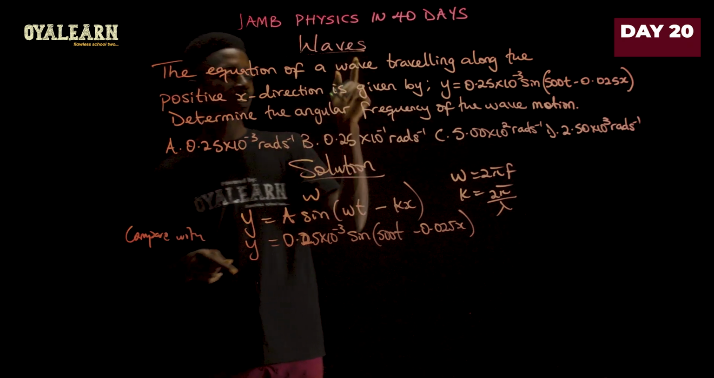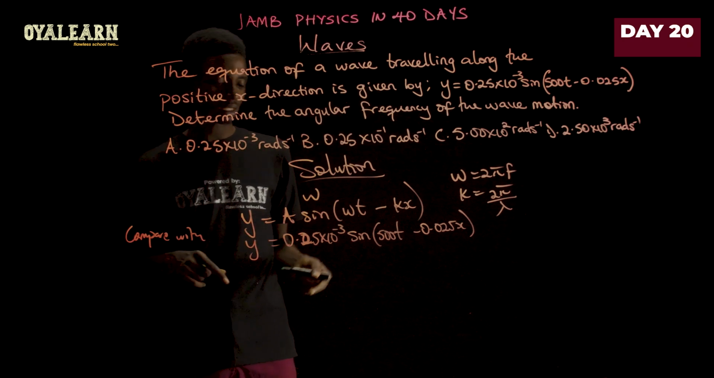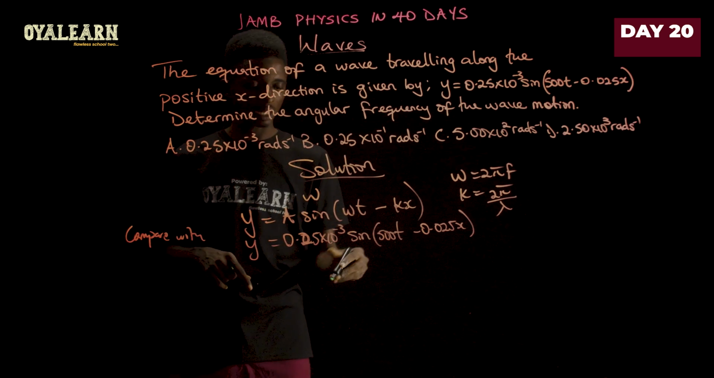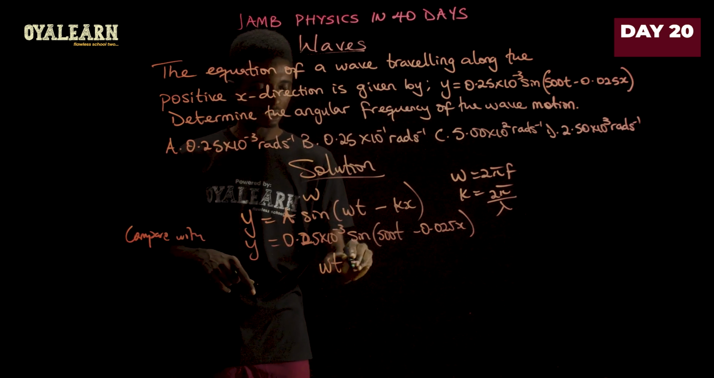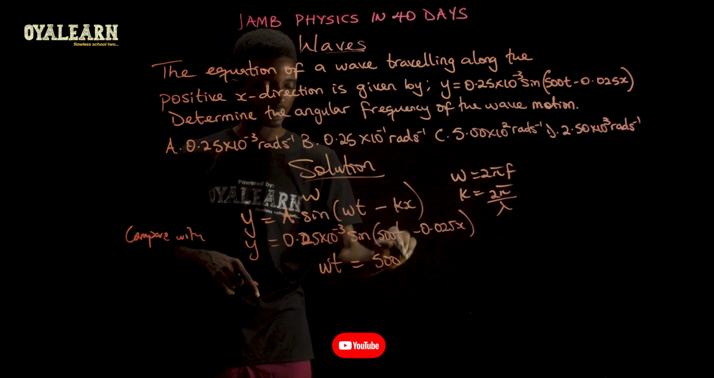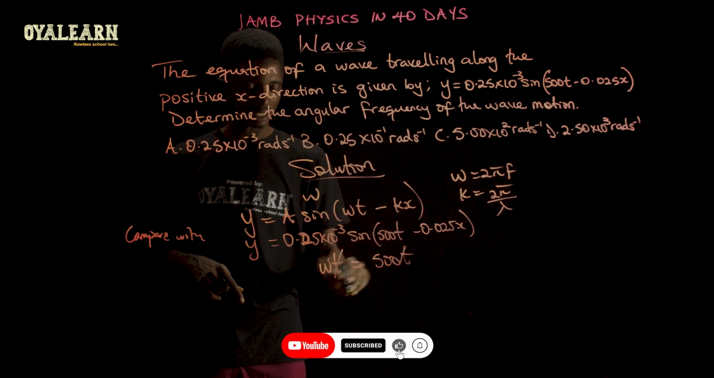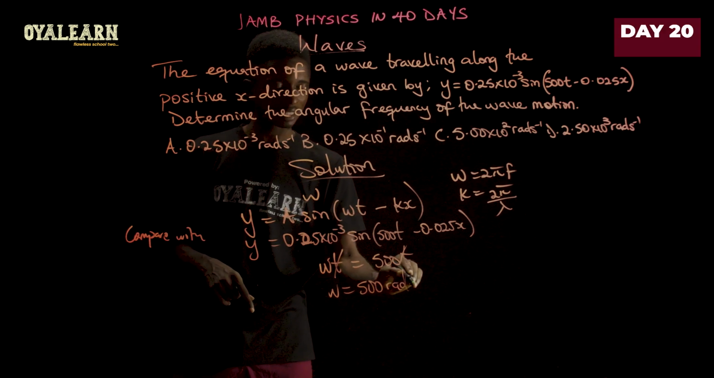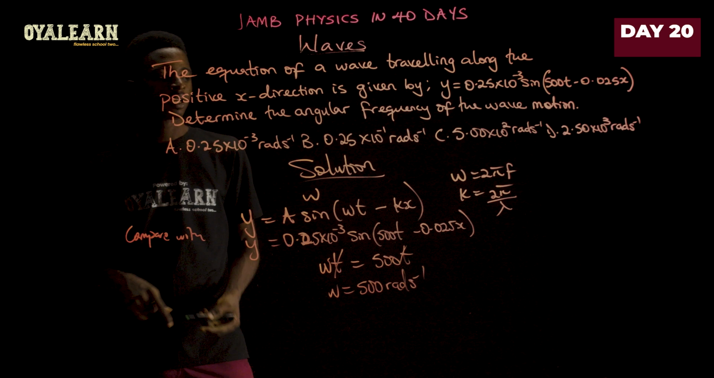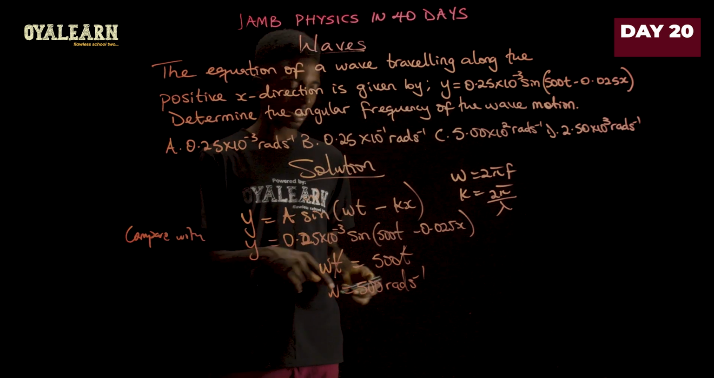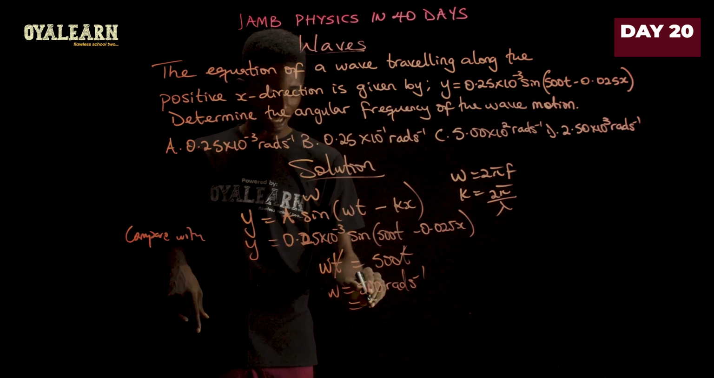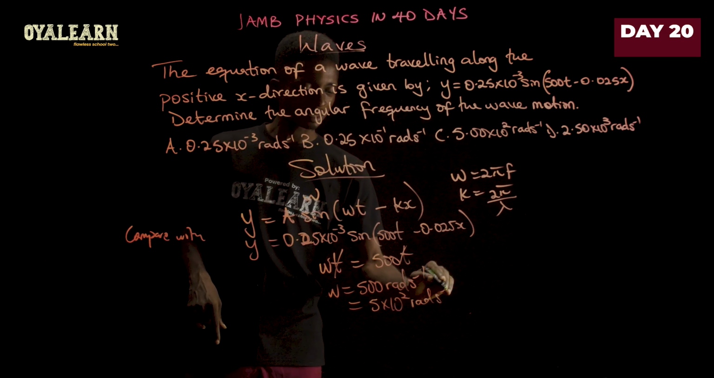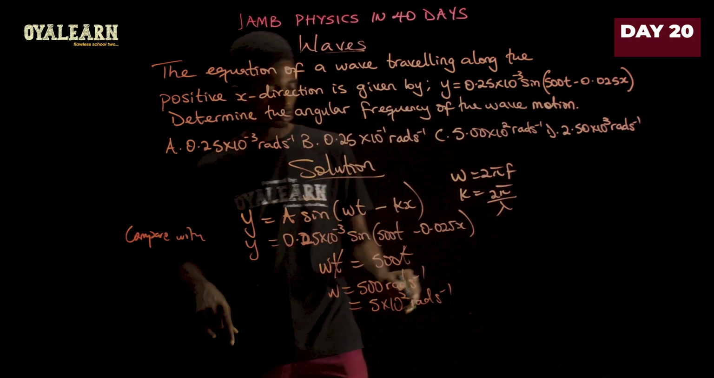But in this case, it is the angular frequency we are to find, which is w. So we're going to compare this equation, that is wt is supposed to be 500t. So t cancels t, so w equals 500 rad per second. Now, when we look at the options, we see they are in standard form. So we can rewrite this as 5 times 10 raised to the power 2 rad per second. And that is option C.